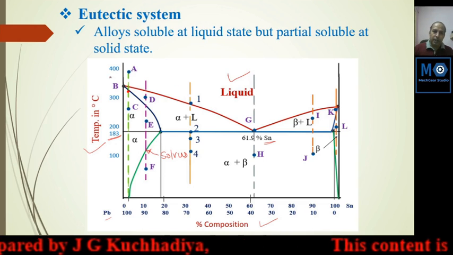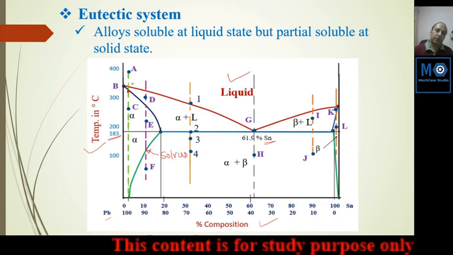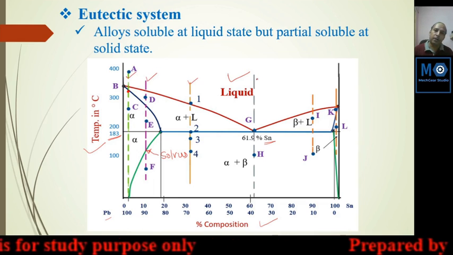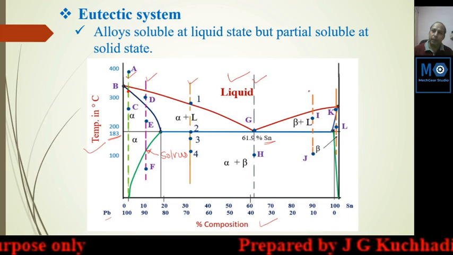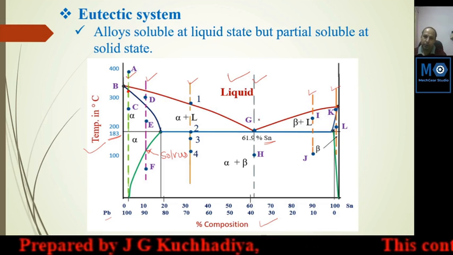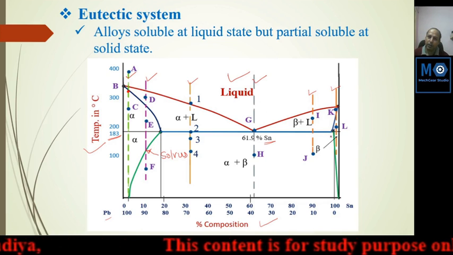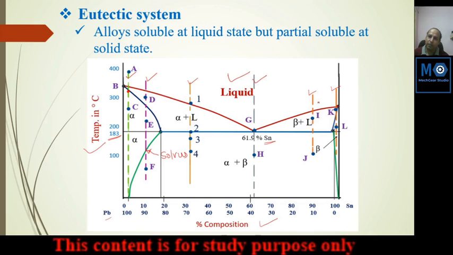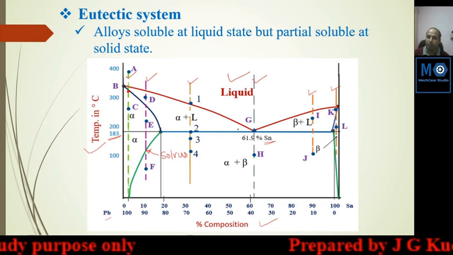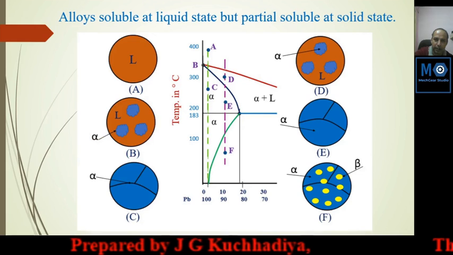We will take a portion of this diagram and discuss one by one this composition. This is one composition, this second, third, fourth, fifth and sixth. This last region you can prepare yourself. We will discuss up to the eutectic mixture. This is the reverse manner here, depending on the proportion of the lead. The behavior of solidification in this region will be similar to this region, but here the proportion will be the same. So the first region we will discuss on the next slide.